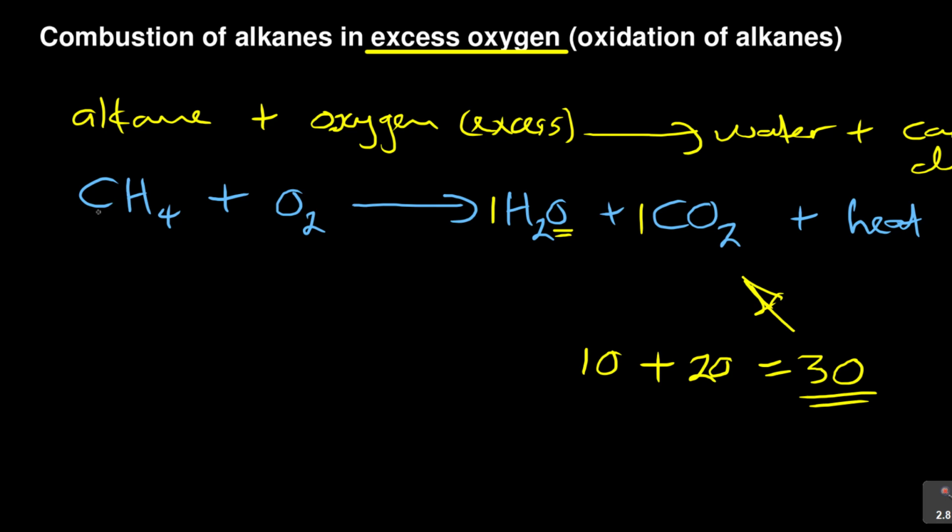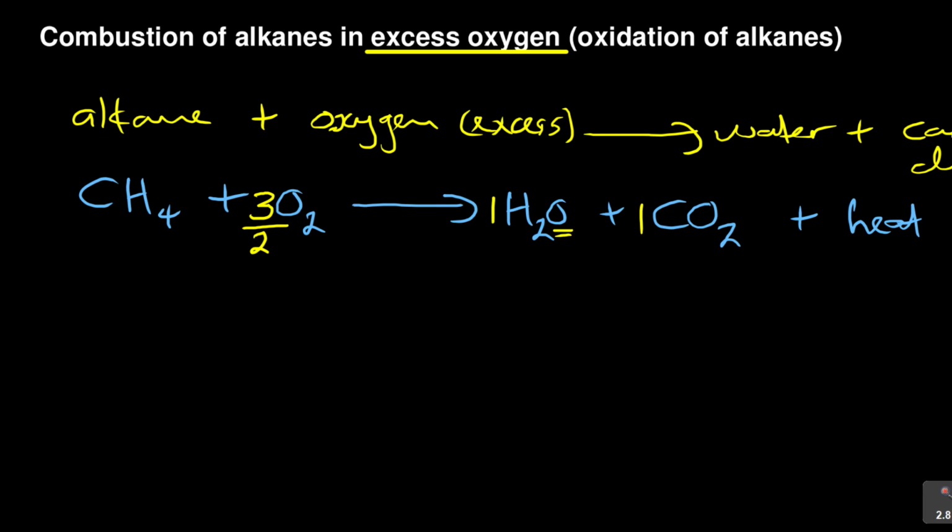But on the left hand side, we've got how many oxygen atoms? We have got only 2 oxygen atoms. But now, if I want to make 3 oxygen atoms, I'll put 3 there, which means 3 times 2, so this becomes 6, right? So if I want to make 3 oxygen atoms, what do I do? I divide by 2, which is 3 times 2 divided by 2. Look what I have. I've got 3 oxygen atoms, which means oxygen has balanced. I hope you saw what I did. I have managed to balance the oxygens on my left hand side.